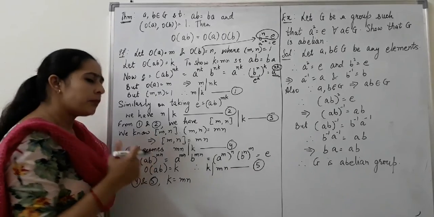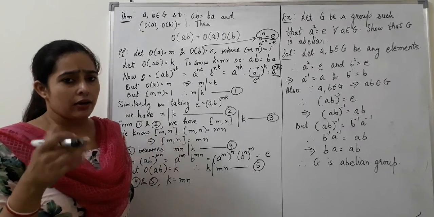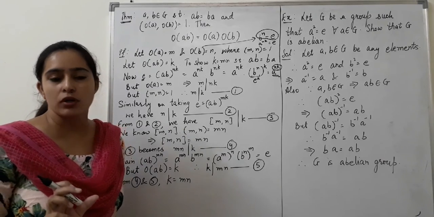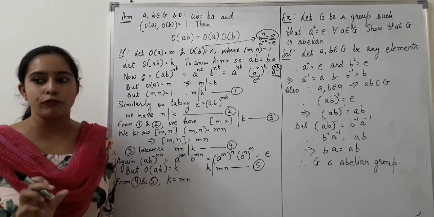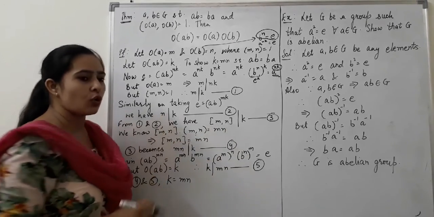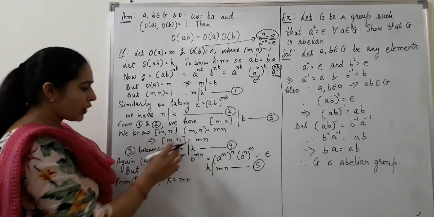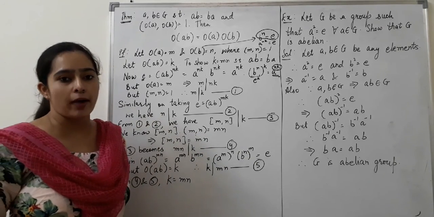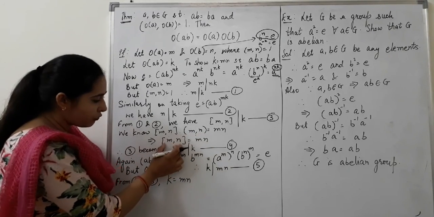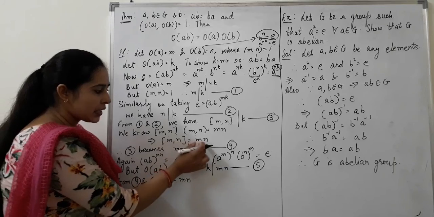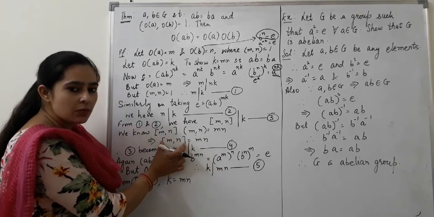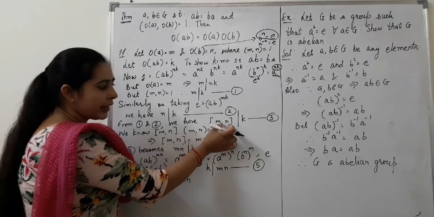Now you have many times revised and learned this result that GCD of two numbers multiplied with LCM of two numbers is equal to multiplication of those two numbers. Now we are already given that GCD of m and n is equal to 1. So this is 1. What we are left with? We are left with LCM of m and n is equal to multiplication of m and n. Now substitute this value of LCM of m and n equal to mn here.